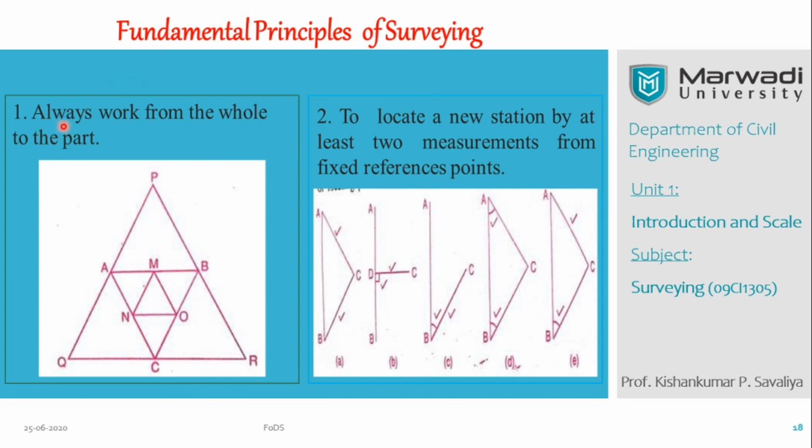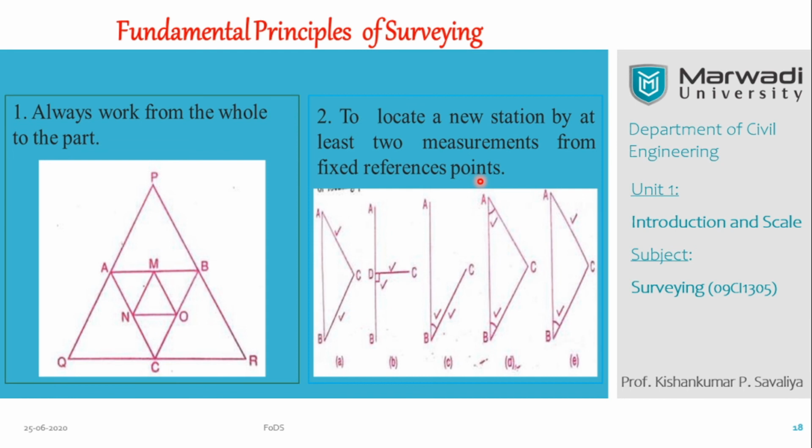The first fundamental principle is to always work from the whole to the part. That means you need to divide the whole area into a number of small parts and then work it out. The second principle is to locate a new station by at least two measurements from fixed reference points.